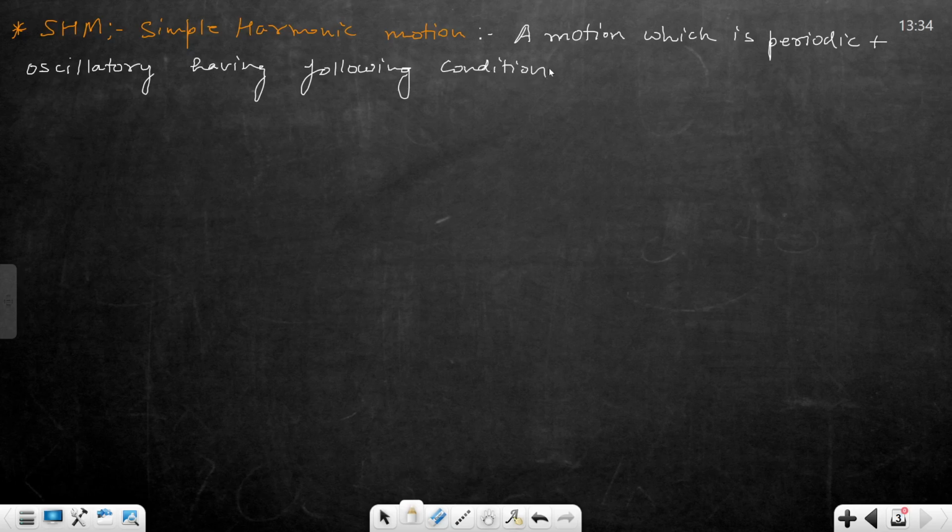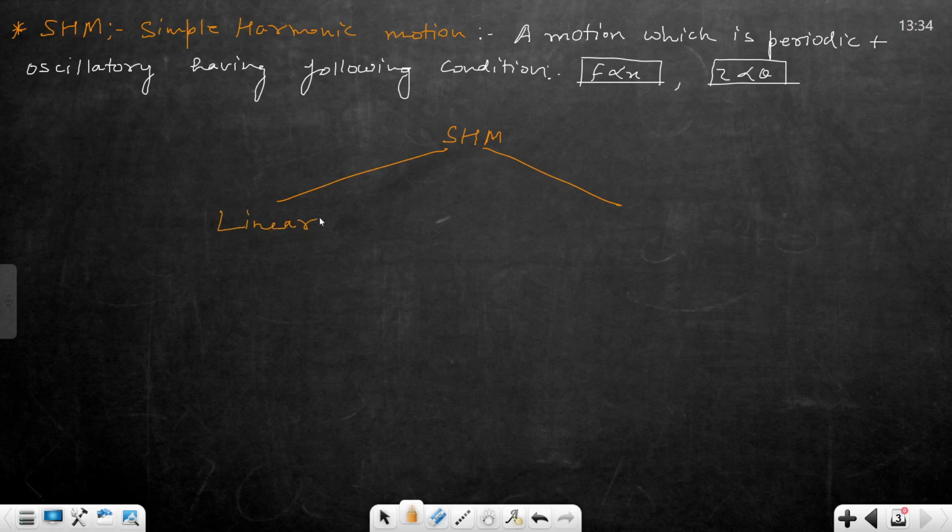Okay, so SHM is of two types. Which condition? Force is directly proportional to x, this condition, and torque is directly proportional to the angle covered, this condition. So we will categorize this system in two ways: one is linear and the second is angular.